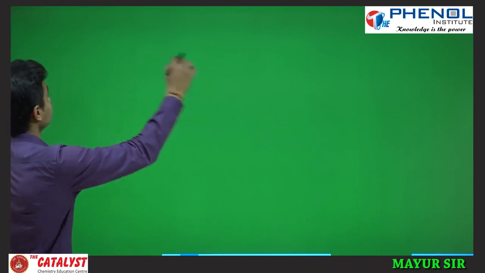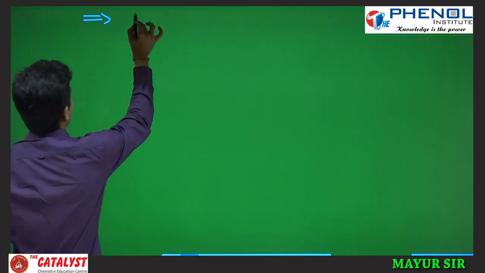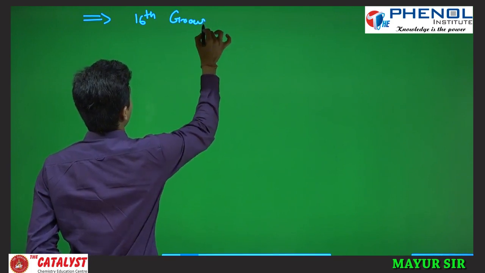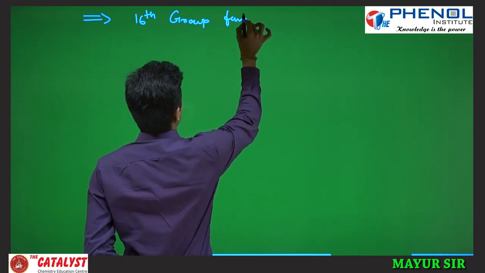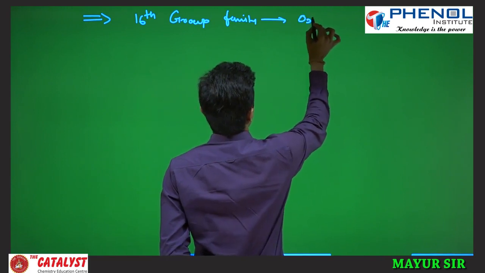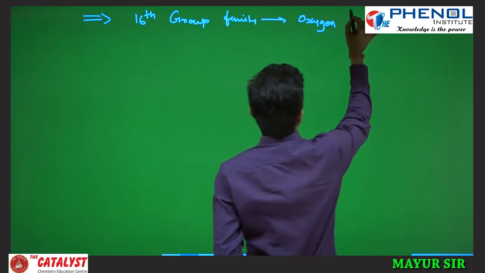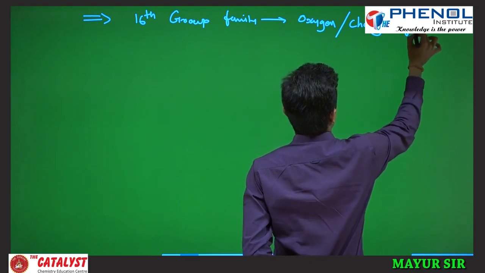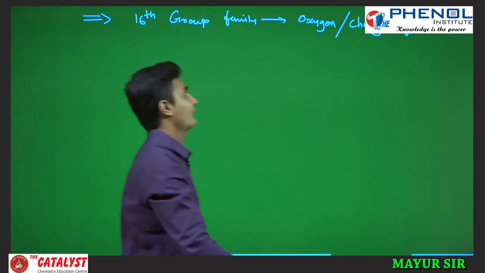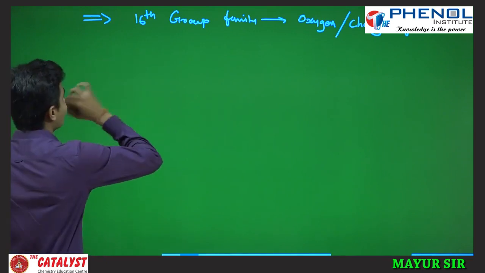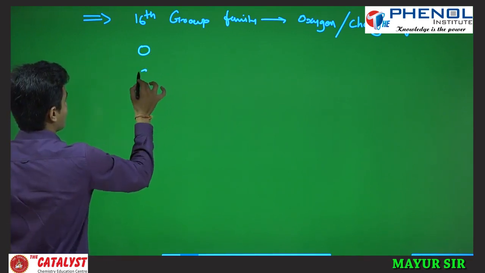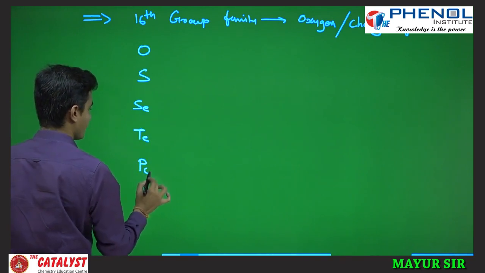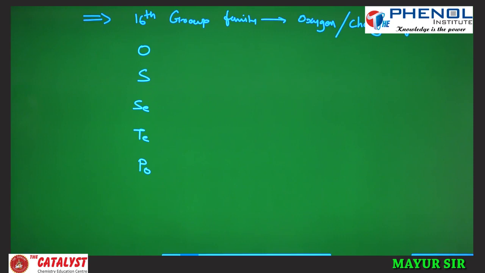Now the oxygen family, that is the 16th group family, is what is called the oxygen family, or you may say the chalcogen family. Okay, fine. The elements present in the 16th group family are oxygen, sulfur, selenium, tellurium and polonium.